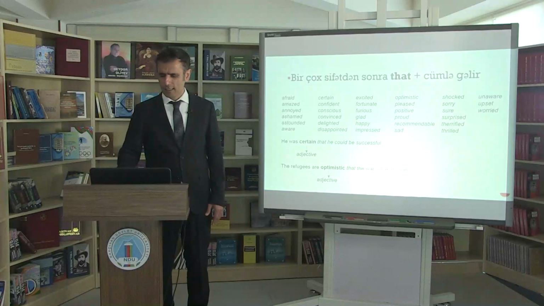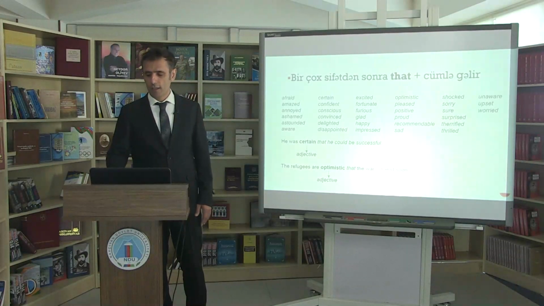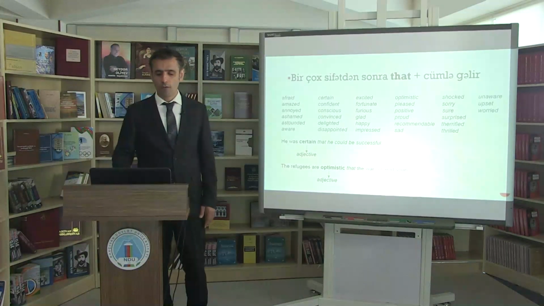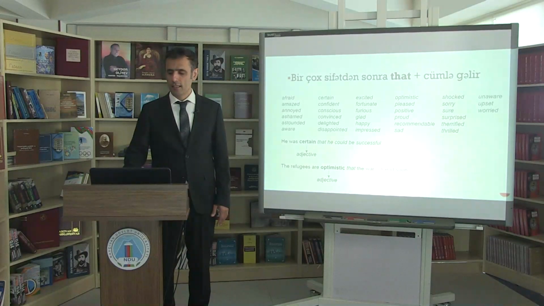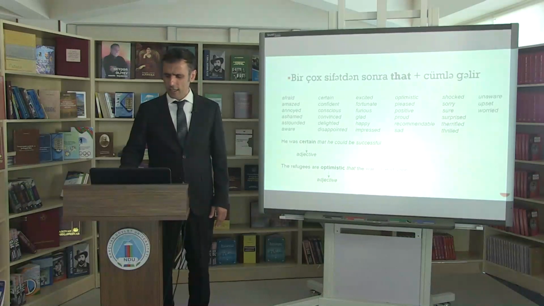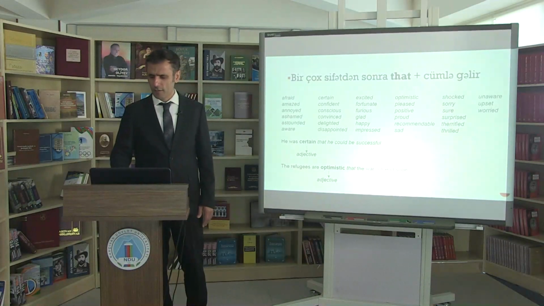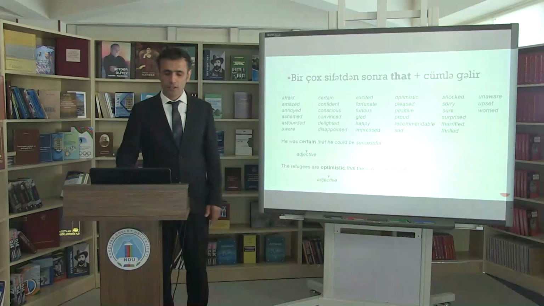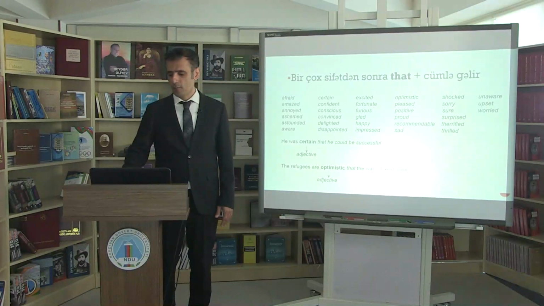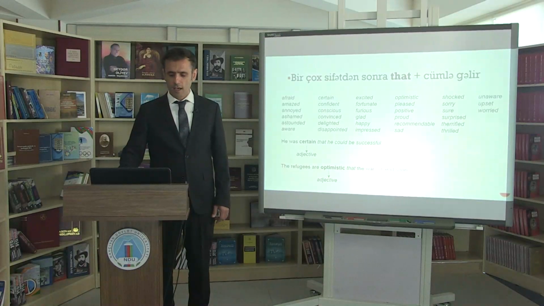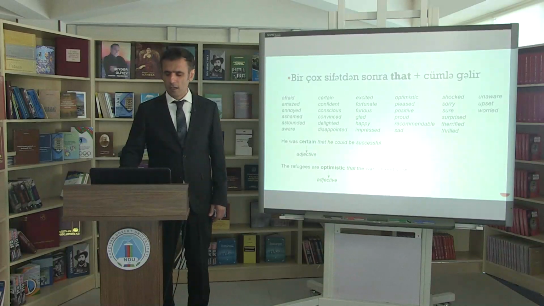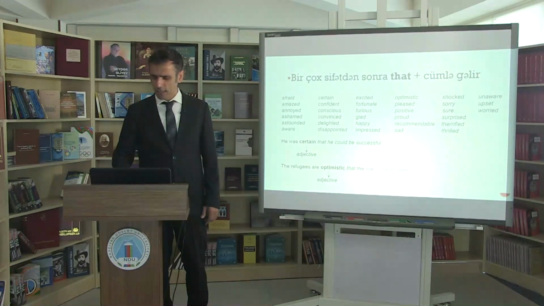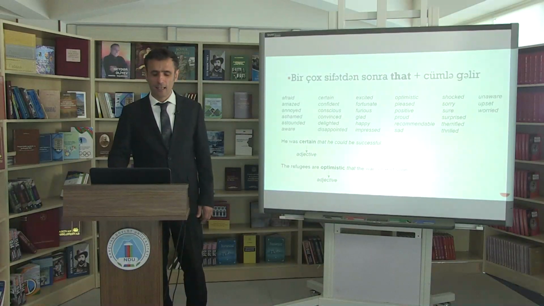Afraid, certain, excited, optimistic, shocked, unaware, amazed, confident, fortunate, pleased, sorry, upset, annoyed, conscious, furious, positive, sure, worried, ashamed, convinced, glad, proud, surprised, astounded, delighted, happy, recommendable, terrified, aware, disappointed, impressed, sad, thrilled.